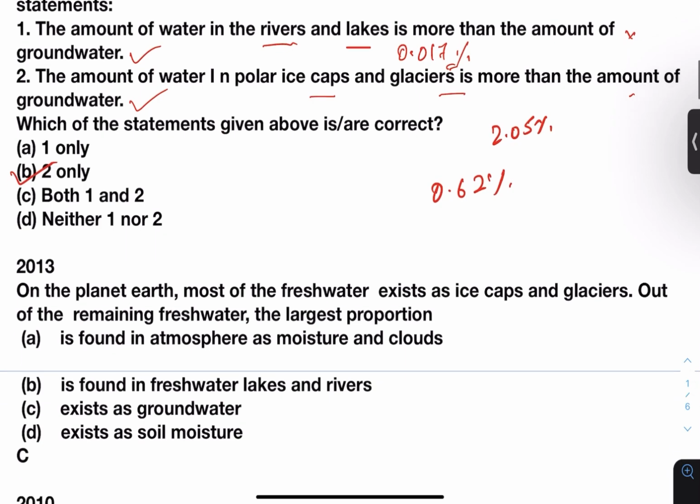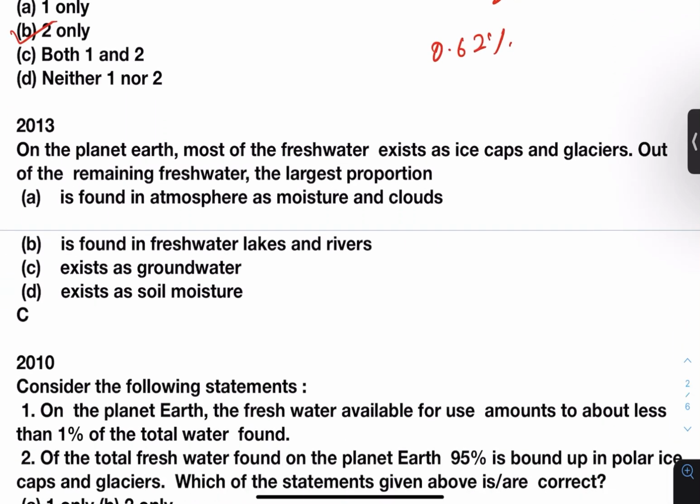Similar question was asked in 2013. On the planet Earth, most of the fresh water exists as ice caps and glaciers. Out of the remaining fresh water, the largest proportion is found in atmosphere as moisture and clouds, is found in freshwater lakes and rivers, exists as groundwater, exists as soil moisture. Answer will be C, groundwater.